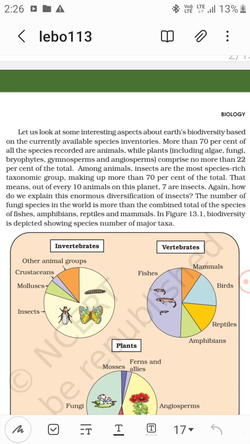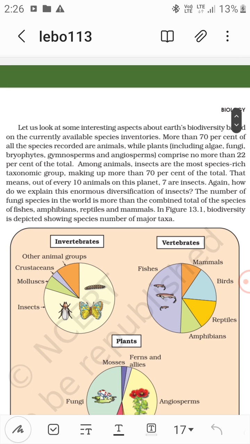That means out of every 100 animals on the planet, 70 are insects. The number of fungi species in the world is more than the combined total of the species of fishes, amphibians, reptiles and mammals. Compared to this, fungi have more species.